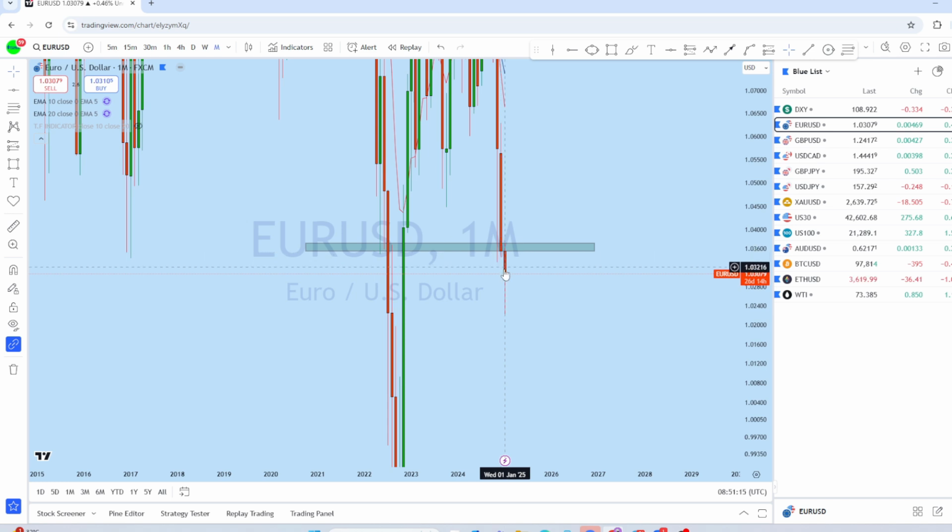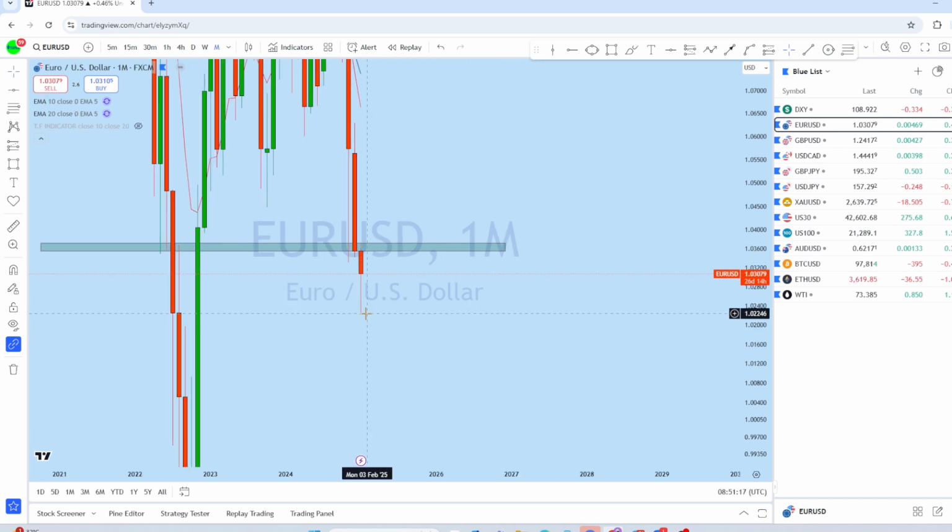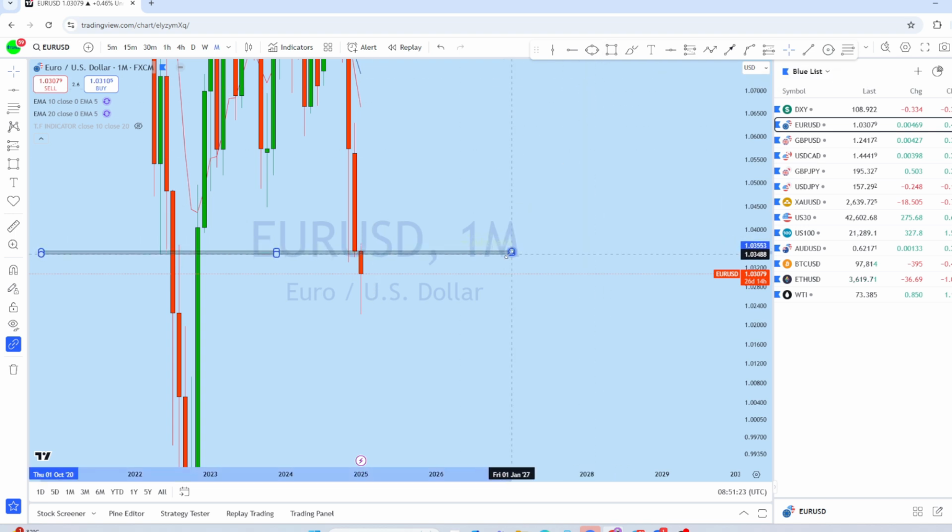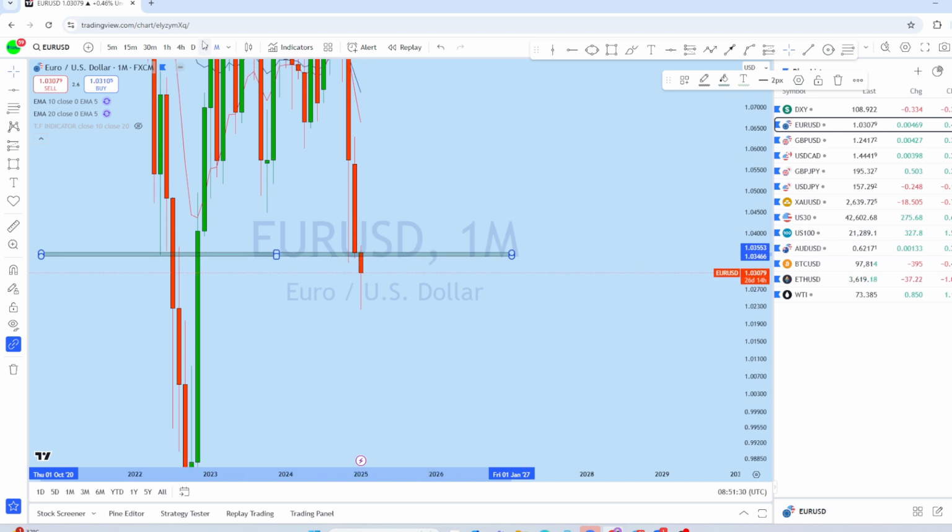So far there was a significant free fall, and later we see that the market has gone back up for a pullback. Now with that pullback, we could see that euro dollar may try to retest this previous support as a resistance before having another wave of drop.